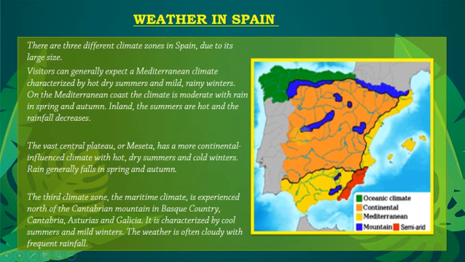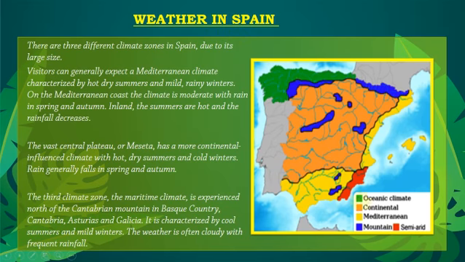The third climatic zone is the maritime climatic zone, which is represented on the map with the green color, and over here it is mentioned as oceanic climate, which is also known as the maritime climate. It is at the north of the Cantabrian mountain range, that is in Basque Country, Cantabria. As you can see, this blue color represents the Cantabrian mountains. And this climate also influences Asturias and Galicia. Other than that, the weather over there is cool, with cool summers and mild winters. The weather is often cloudy with frequent rainfall.